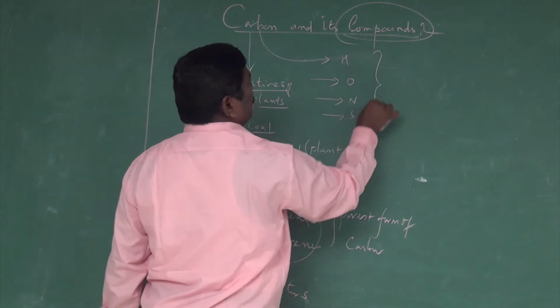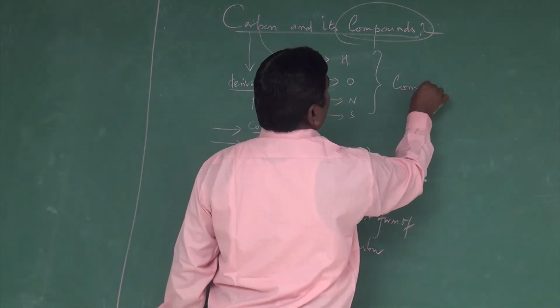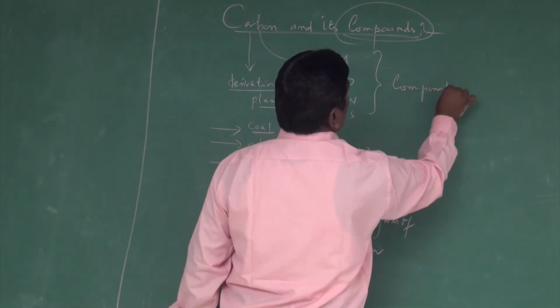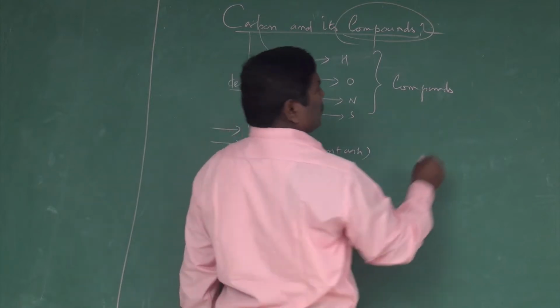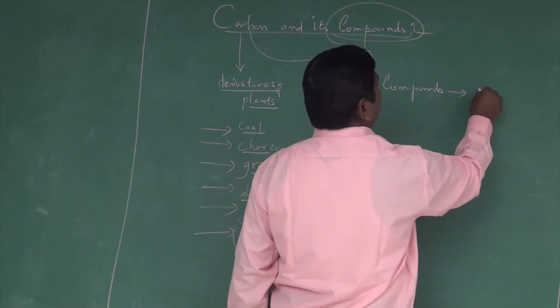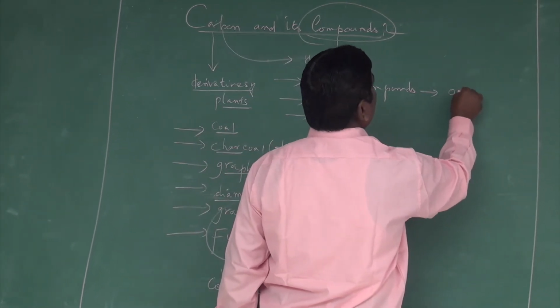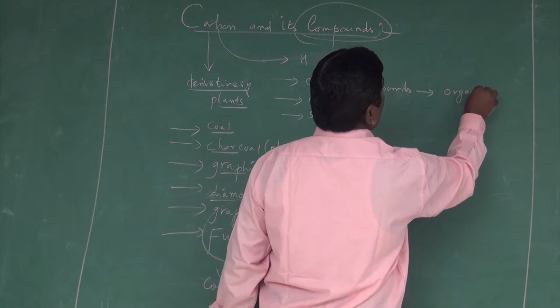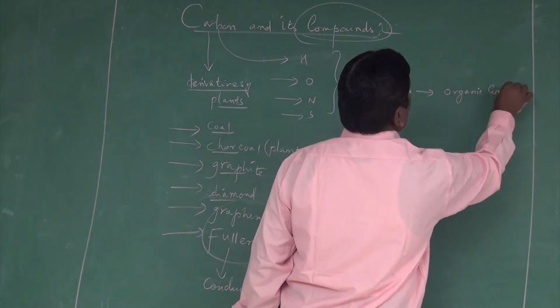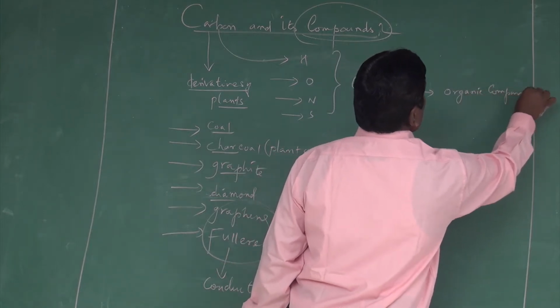All this combined together produces compounds. These are called organic compounds.